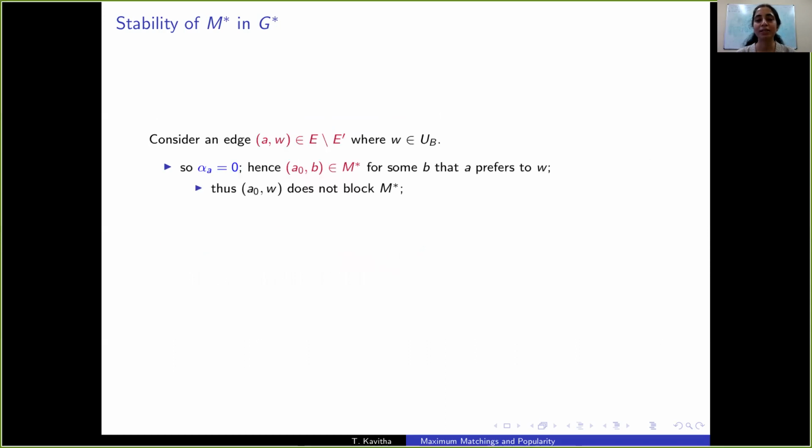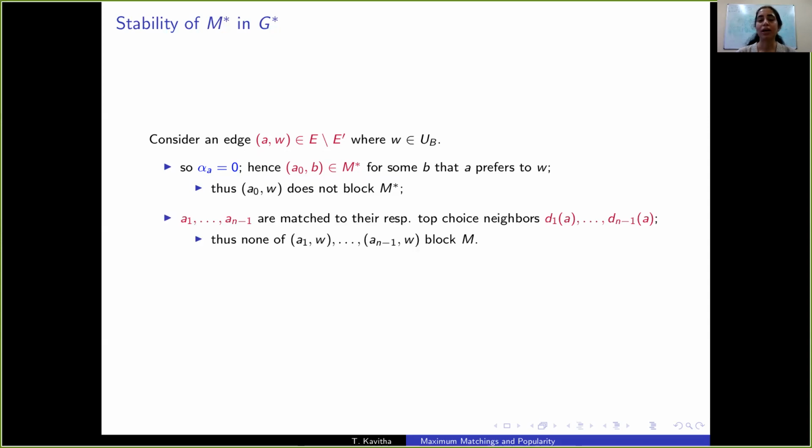Now let's look at an edge AW where W is left unmatched in M. Again, by our new property, alpha value of A is 0. So A0B is in the matching M star, and B is the neighbor that A prefers to W. So the edge A0W does not block M star. And all these vertices A1 to AN minus 1 are matched to their respective top choice neighbors. Hence, none of A1W till AN minus 1W can block M. Hence, M star is stable in G star.